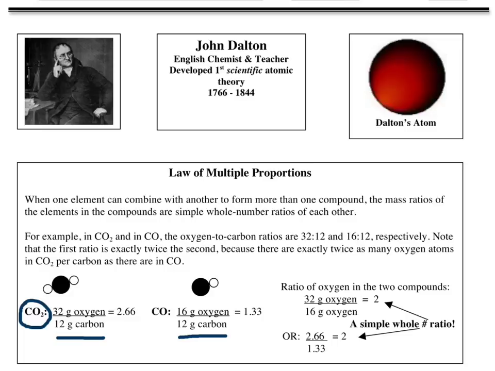And one of the things that Dalton noticed was, if you look at the ratio of oxygen in these two compounds, 32 to 16, you get a small whole number ratio, or a ratio of 2 to 1. Another way you can think about it is, if we took a look at the ratio of the ratios, in other words, this 2.66 to 1.33, you get a 2 to 1 ratio, or a simple whole number ratio.